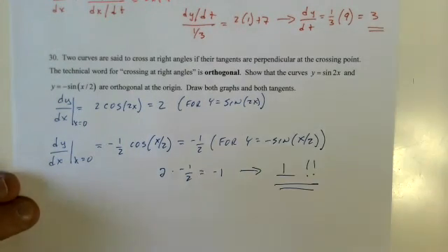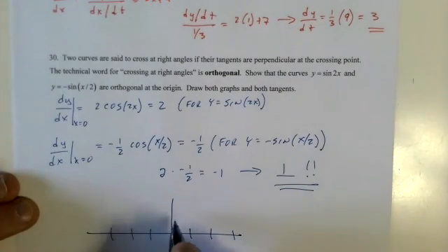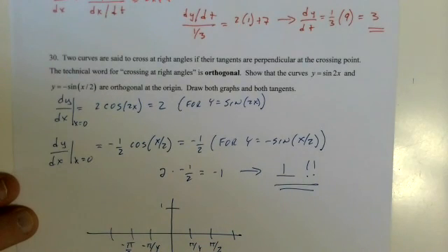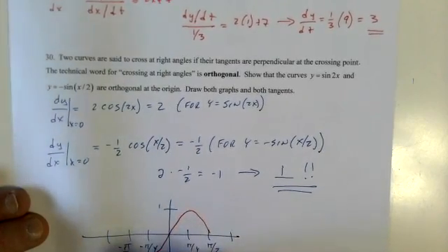Graphing time. Should have color coordinated these. I feel shame. Pi over 4, pi over 2, negative pi over 4, negative pi over 2. Y equals sine of 2x kind of looks something like this.